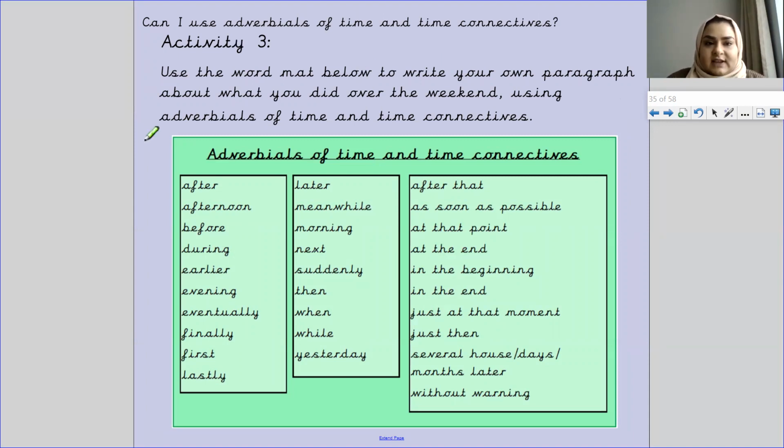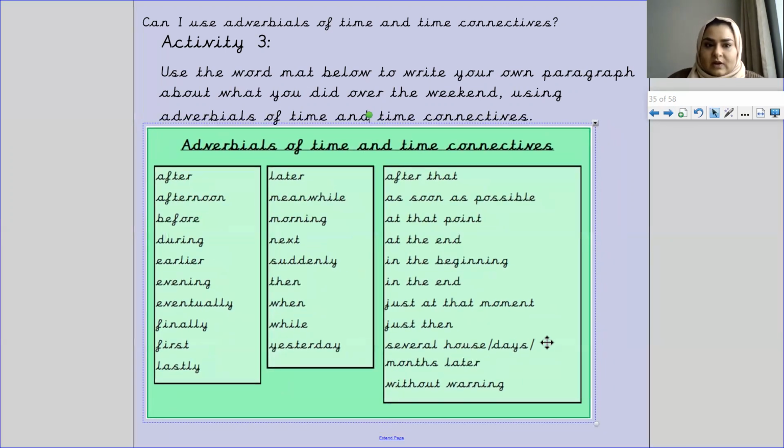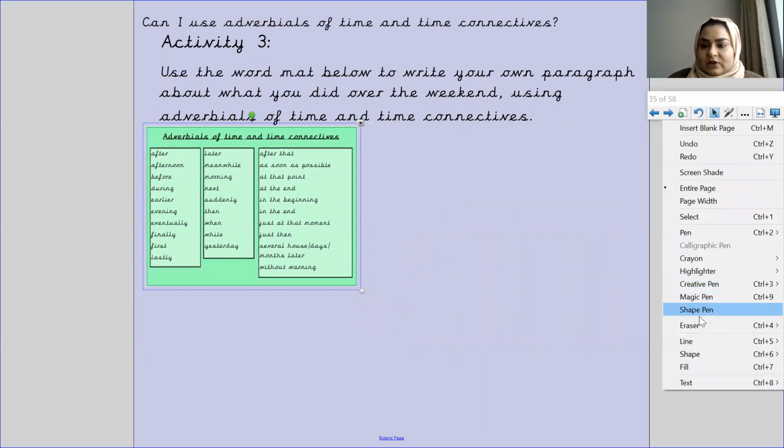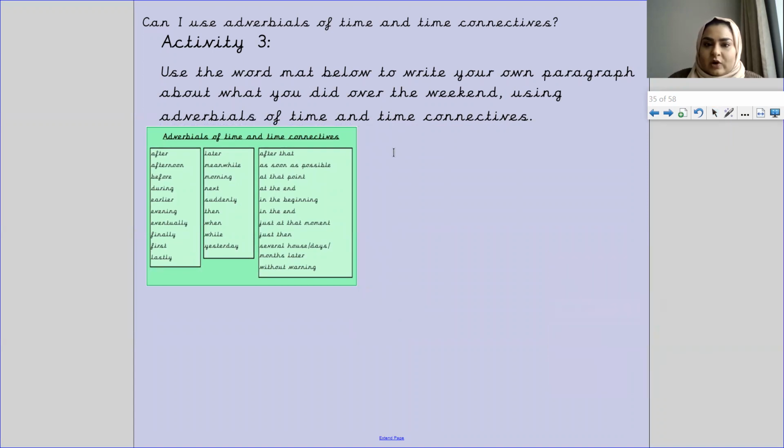Then activity 3 is use the word mat below to write your own paragraph about what you did over the weekend using adverbials of time and time connectives. Okay, so for example, I'm going to model it for you here. I'm just going to make this word mat small for a second so that I can show you what I'm expecting. Okay, so I can start with yesterday.